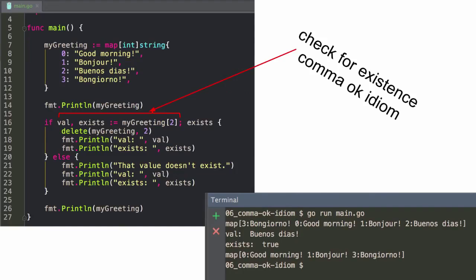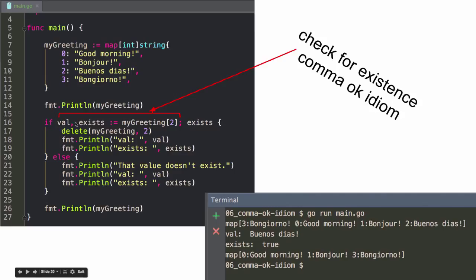Check for existence, comma okay idiom. If val, comma, exists, returning two variables and assigning them. So that kind of threw me when I was learning this language. Like if val exists, my greeting 2 semicolon exists. What's going on there, right? So this is just right here I could run some sort of a statement, and that statement will only have the scope of this if block. So it's just containing scope of variables.